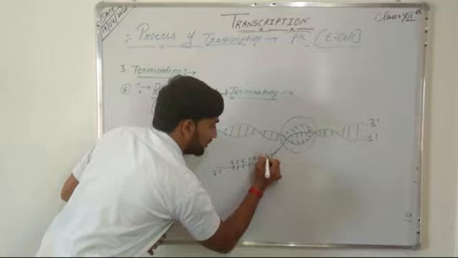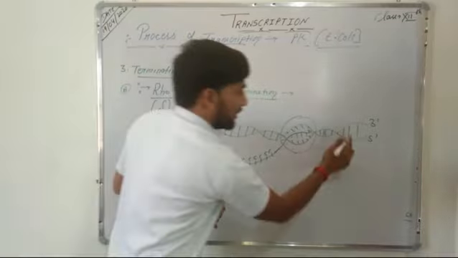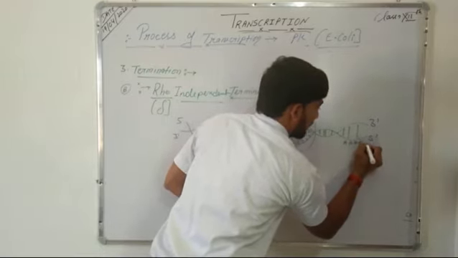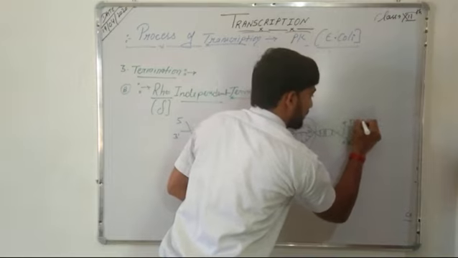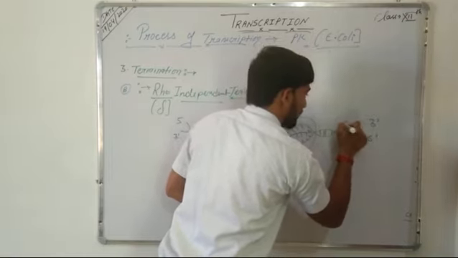So it is a GC rich region, and then at the terminator region is present an AT rich region, or AU in case of RNA, so here it will be T.